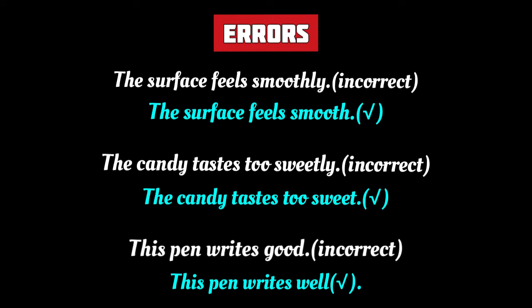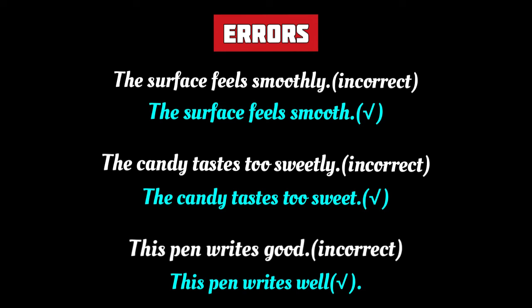For example, the surface feels smoothly. Here the use of the adverb smoothly is incorrect because we are talking about the quality of the subject, the surface here. So we have to use the adjective smooth after the quasi-passive verb feels. In the second example also, the use of the adverb sweetly is wrong. To describe the quality of the subject, the candy, we have to use the adjective sweet after the quasi-passive verb tastes.